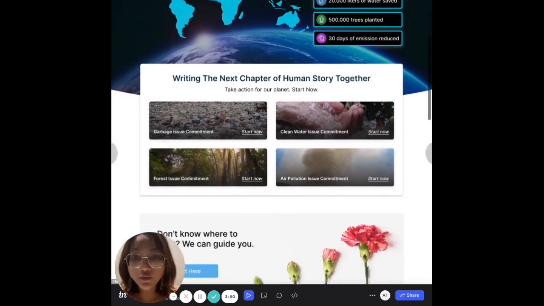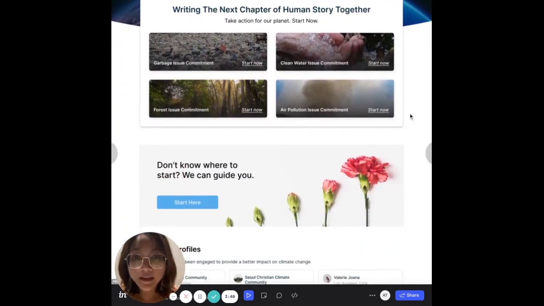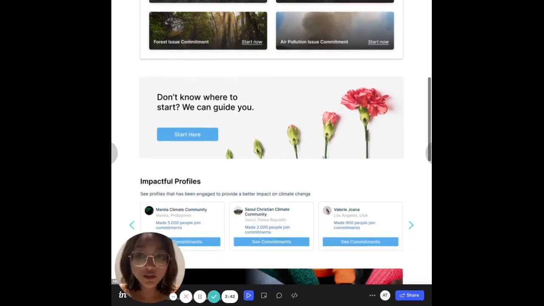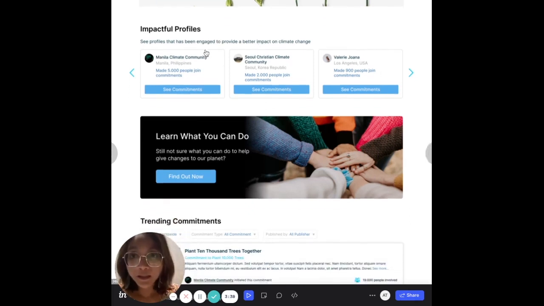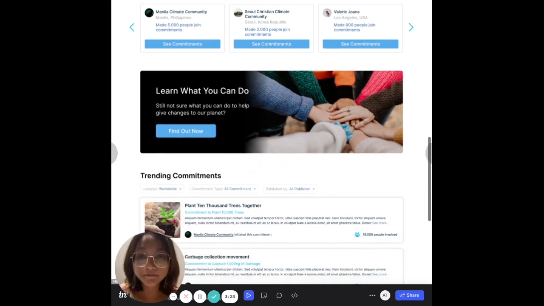And then if we go to the next section, here we classify what kind of actions each person can contribute to. For example, here are the impactful profiles, which means for everyone who has been involved in these actions, we could also see which profile has influenced the most people, which we will talk more about in a later section.